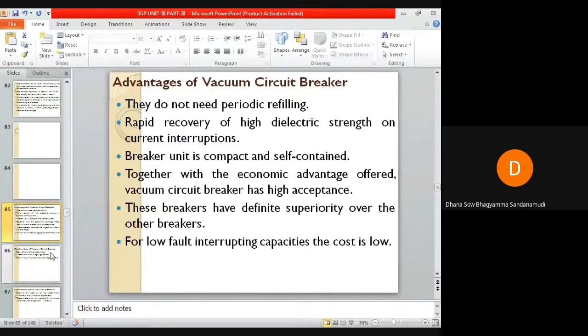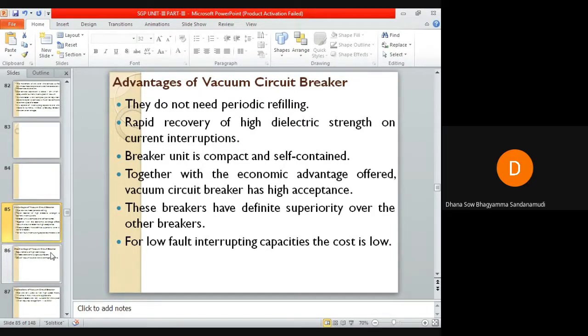There is rapid recovery of high dielectric strength on current interruption, that is, only a half cycle or less of arcing occurs after proper contact separation. That is one of the advantages. The breaker unit is compact and self-contained, and it can be installed in any required orientation.